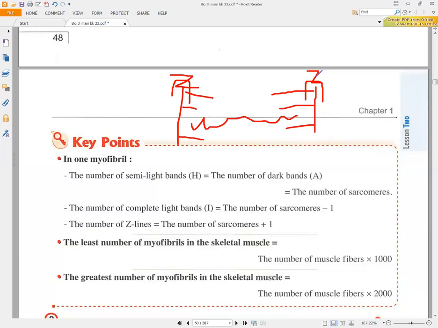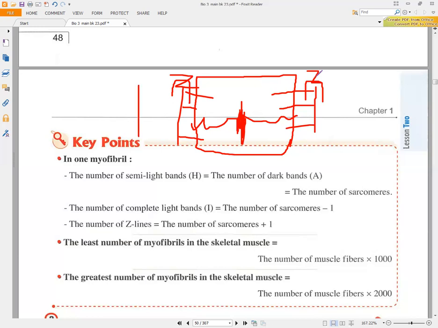So if I ask you about the number of I regions, you will say that we have two I regions. Also, if I ask you about the number of A regions, we will have one sarcomere with one A region. Also, if I ask you about the number of H regions, we will have one H region in the middle of the A region. So the total number of semi-light bands H will be equal to the number of dark bands A, which will equal the number of sarcomeres. And the number of complete I bands will equal the number of sarcomeres minus 1.